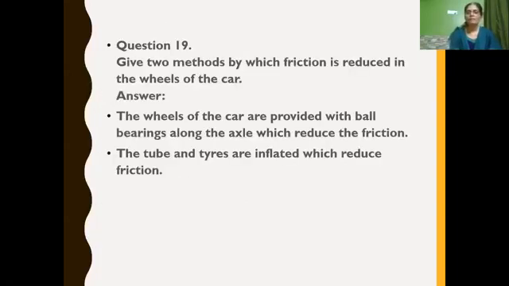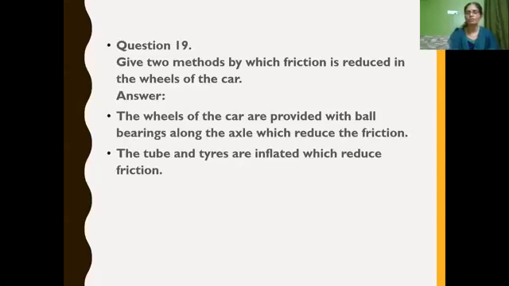Next, give two methods by which friction is reduced in the wheels of a car. If friction is reduced, then only can the wheels roll over so that the car can move properly, isn't it? So the wheels of the car are provided with ball bearings, as we have already seen, along with the hub and the axle, to reduce friction. As well as, the tubes and tires are inflated. What do you mean by inflated? Filled with air. If it is filled with air, then friction will be reduced so that it can roll over. When it rolls, then only it can move, isn't it?